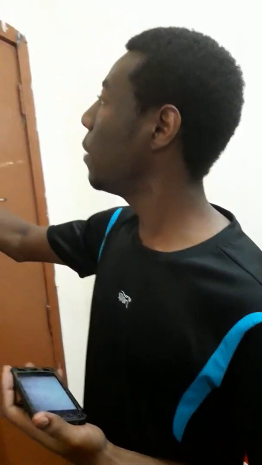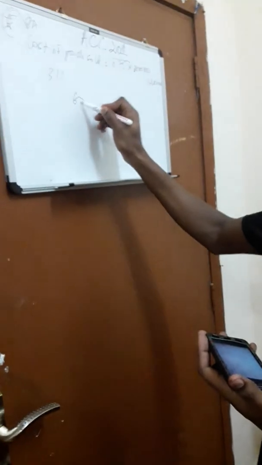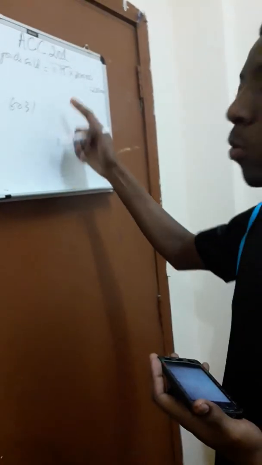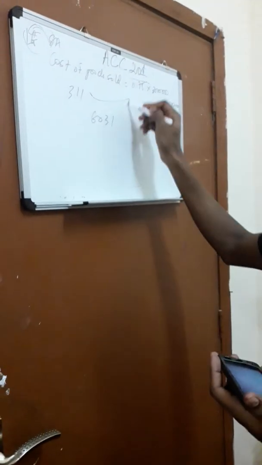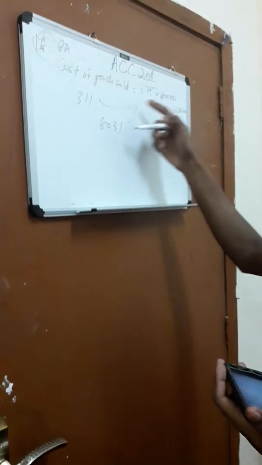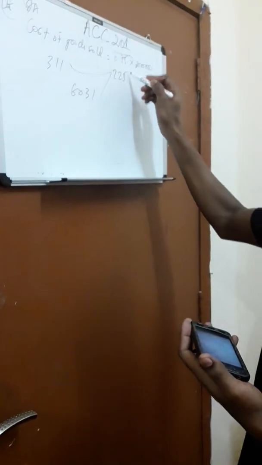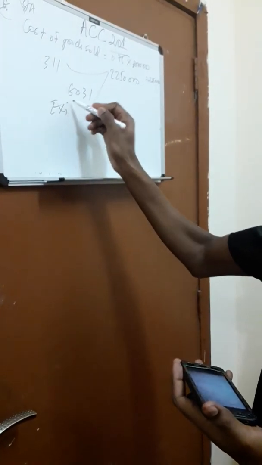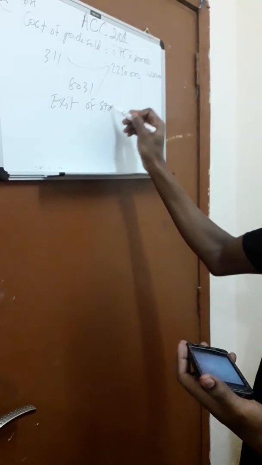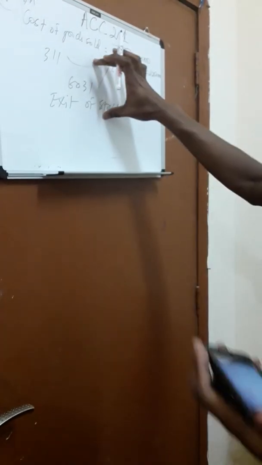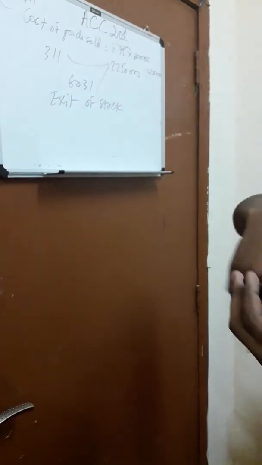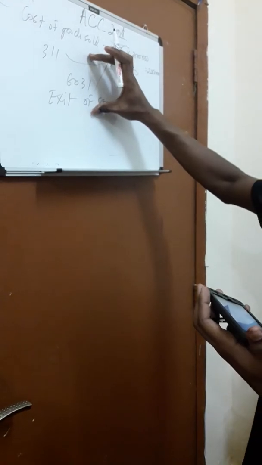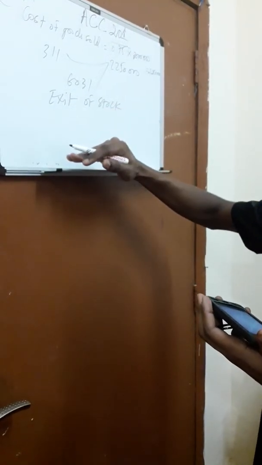So normally when you're buying goods, you debit account 311 and you credit account 6031. This is called stock of goods, and this is called variation of stock, with the corresponding amount of the cost of goods, which is the amount you bought the goods, 2,250,000. And your narration here, because you're selling, will be exit of stock. Okay, so this is the first entry we're supposed to pass before we go to the other entry. So you see, we'll record this one first because you're exiting the stock, then now you record the sales.